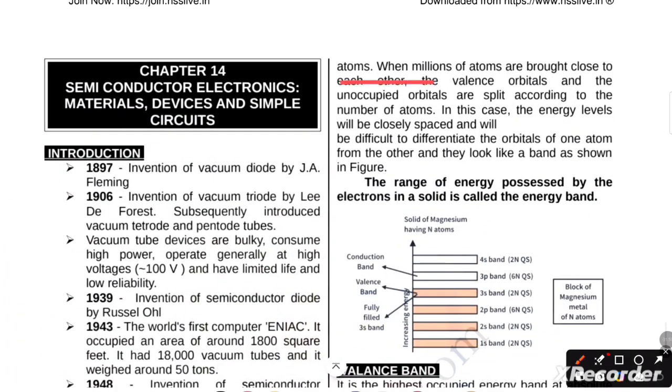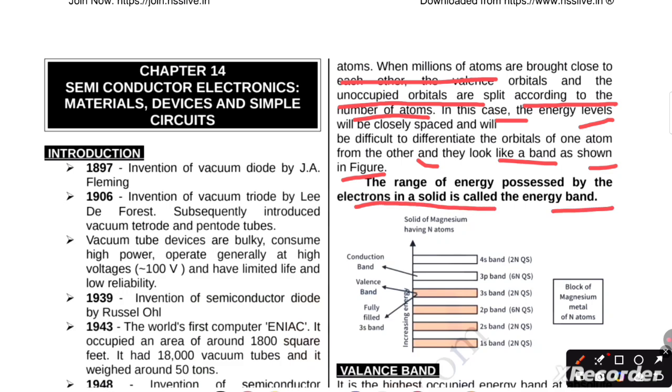When millions of atoms are brought close to each other, the valence orbit and the unoccupied orbit are split according to the number of atoms. In this case, the energy levels will be closely spaced and it will be difficult to differentiate the orbits of one atom from the other, and they look like a band as shown in the figure. The range of energy possessed by the electrons in a solid is called the energy band. So what is the energy band? The range of energy possessed by the electrons in a solid is called the energy band.